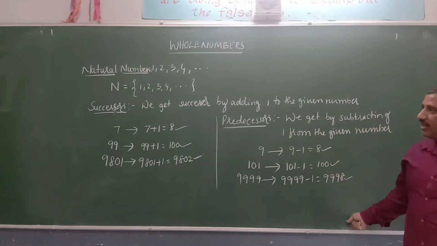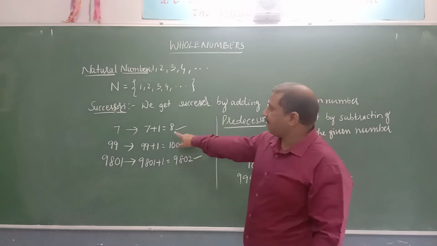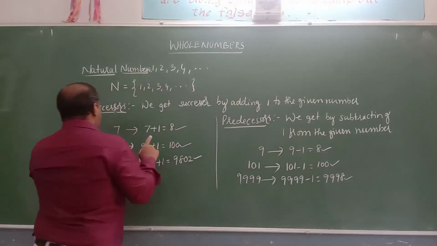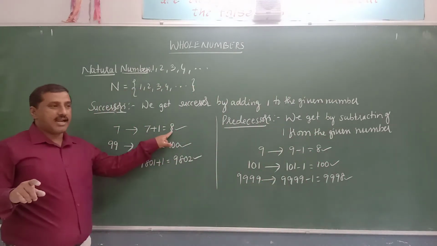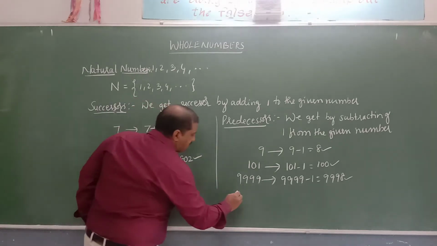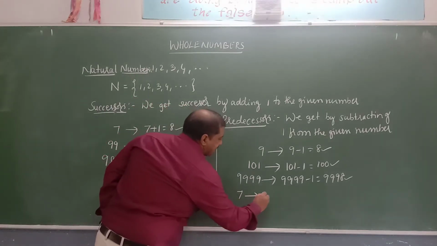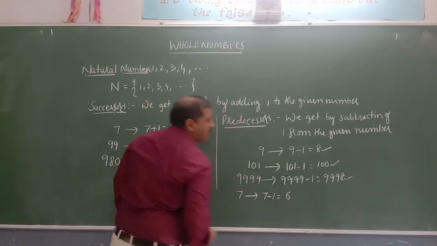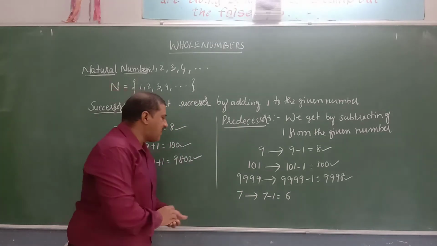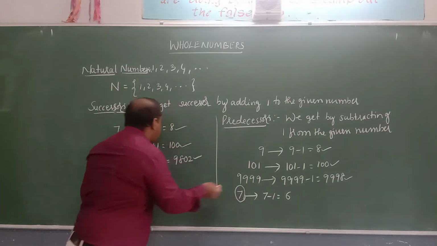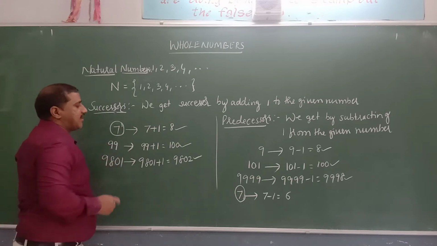Now, if you observe here, what is the successor of 7? It is 8. The predecessor of 7 is 7 minus 1, which equals 6. So for 7 we have both a predecessor and a successor.